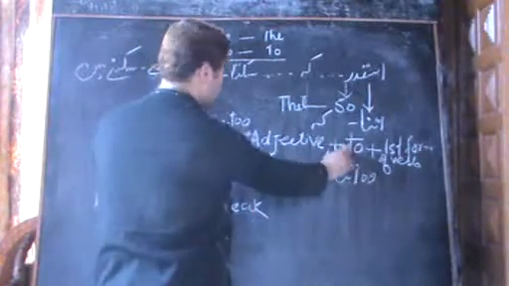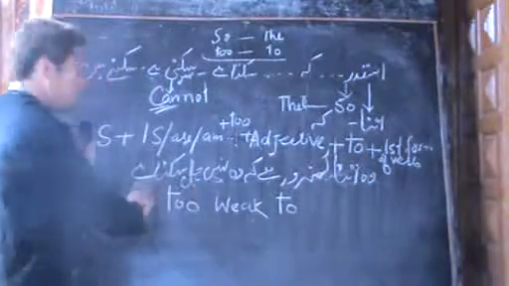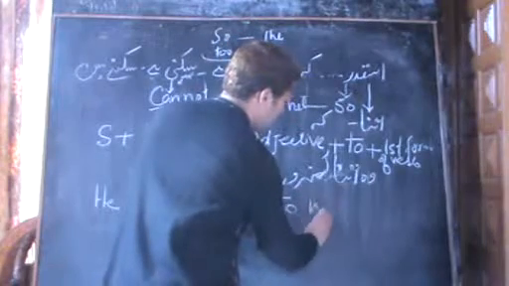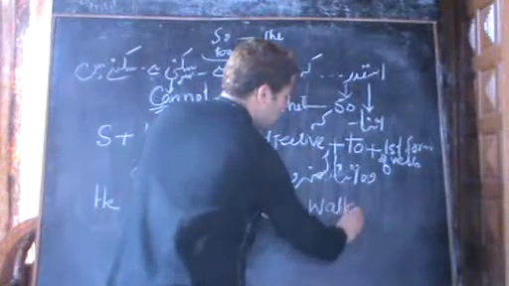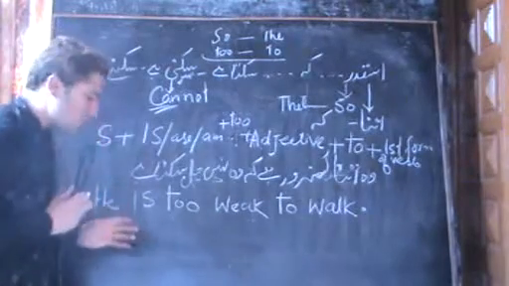Then we have to use, according to the formula, to. Then the first form of verb is chal, that means walk. He is too weak to walk. He is too weak to walk. So, dear students, you can have some more examples.